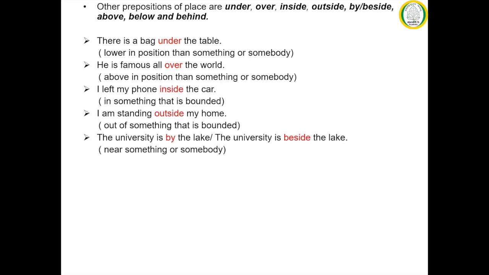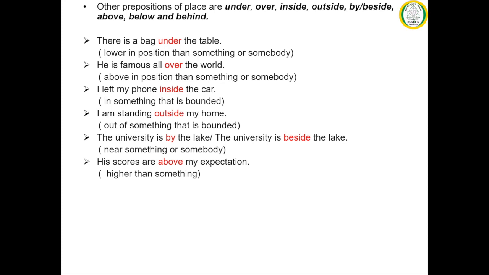The university is by the lake, or we can also write the same sentence as the university is beside the lake. Both of the prepositions by and beside mean the same. They indicate that something is near something or somebody. In the sentence it refers to the university that is near the lake.